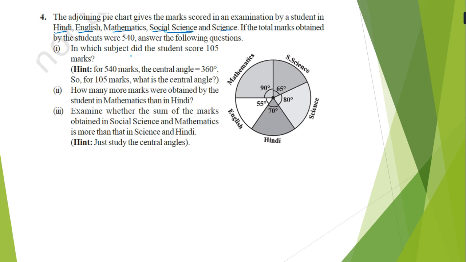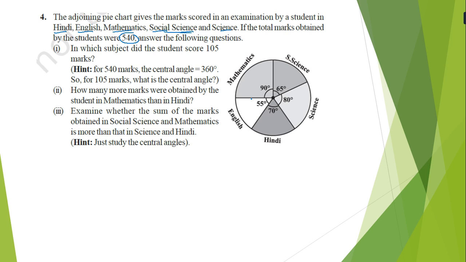So to get 105, you have to make a comparison. If it is mathematics, then 90%, but 90 of what? The total marks is 540. Here mathematics means 90, which is related with the degree. So 90 divided by 360 multiplied by 540, and you will get the marks every time.